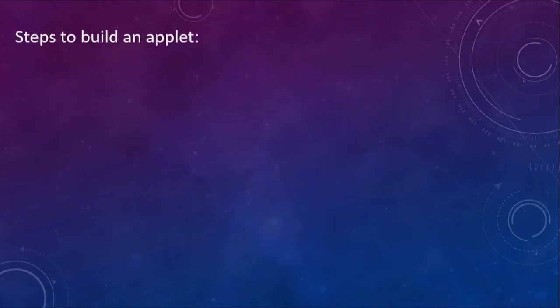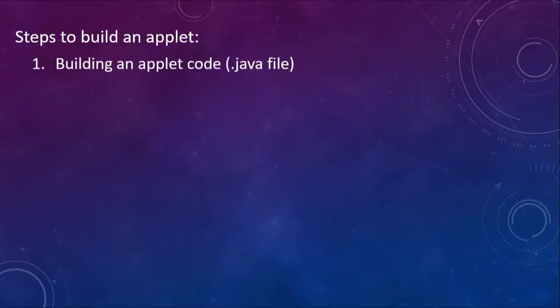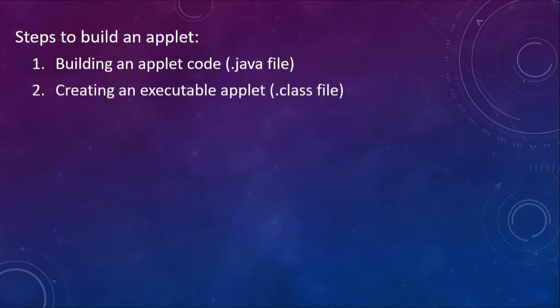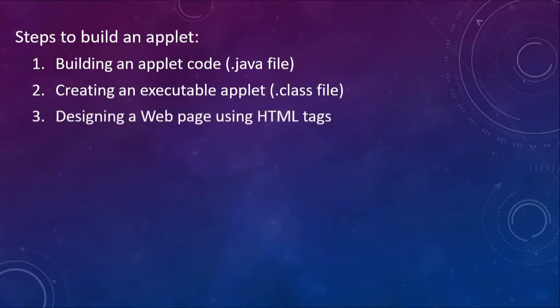Let's see the steps to build an applet. First, you write a .java file, the Java code for the applet. Then you compile this Java code using the javac compiler, and you come up with a .class file, or bytecode file. Then you design a web page using HTML tags.